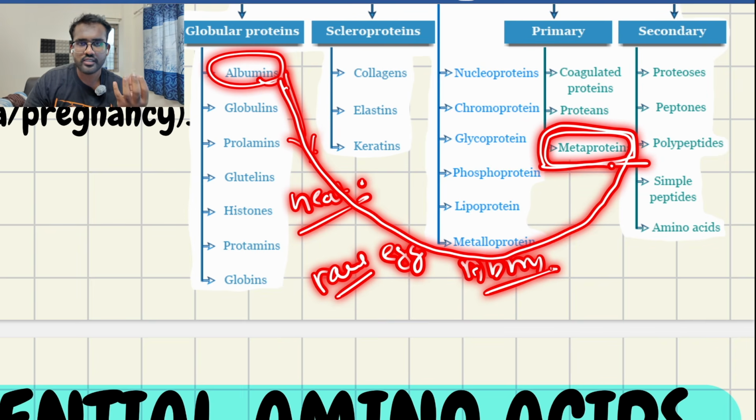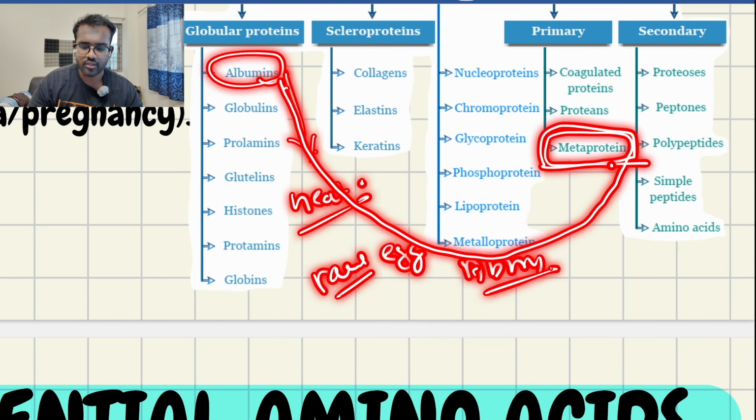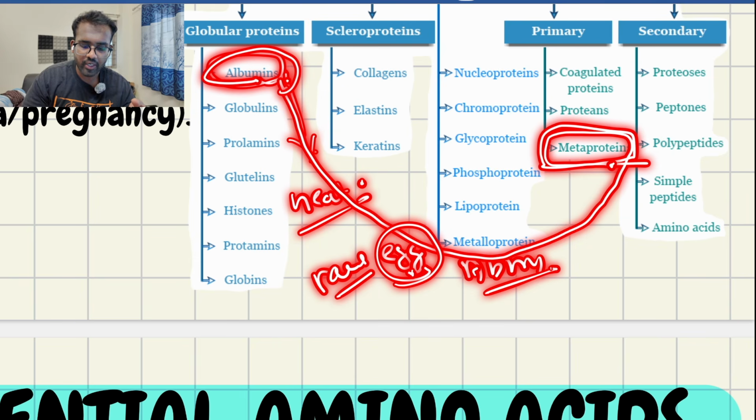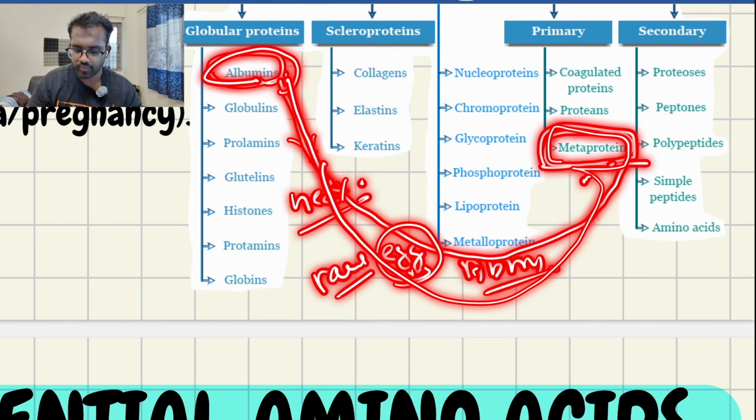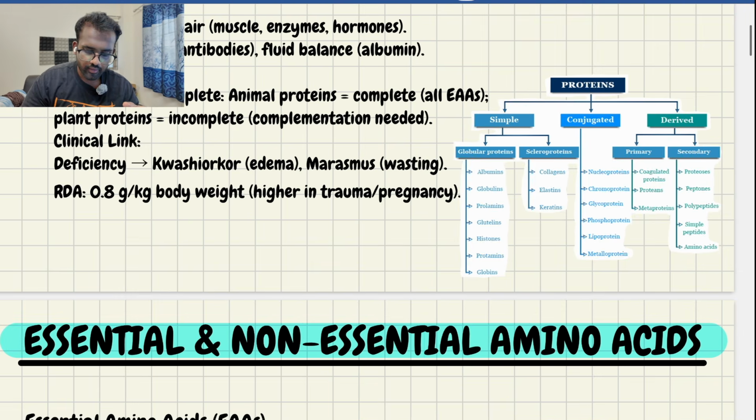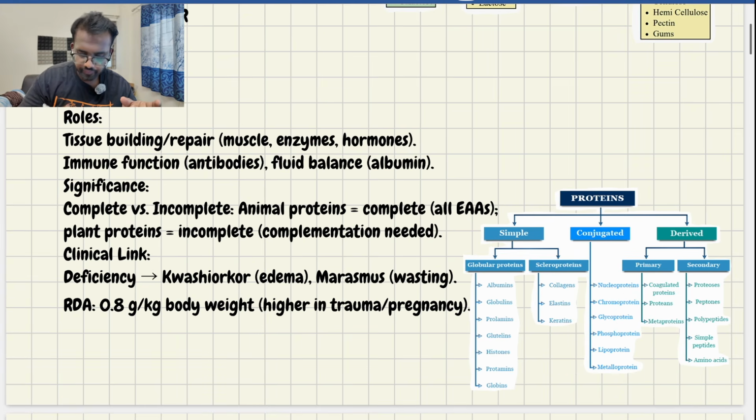The same thing is in one format, one structure, and it is changing to another structure, either physically or chemically, then it is called derived proteins. I hope you're getting my point. This is the best example. When you take raw egg, it contains albumin, which is a simple protein, but when you heat or boil it, it gets coagulated and forms metaprotein. I hope you're getting my point. Protein is very important.